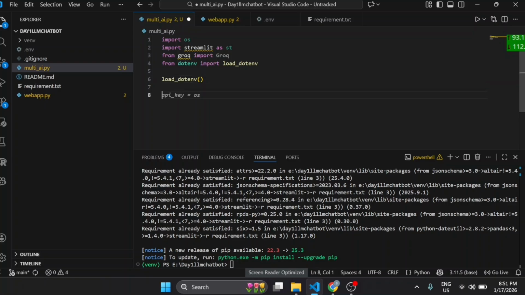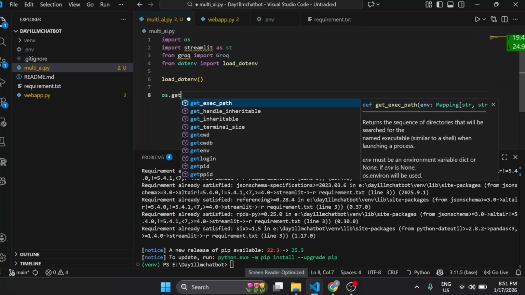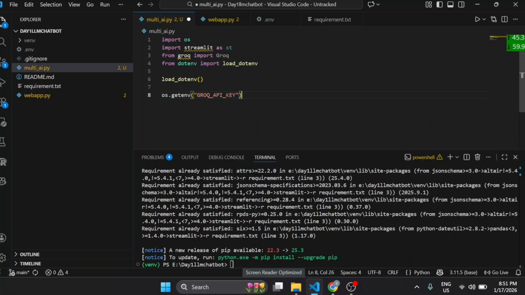Then in the next line we are going to fetch the API key from the environment variable. For that, os.getenv with the Groq API key, and we will store this in one variable. I will name that variable API key. So till now, I guess all concepts are clear.